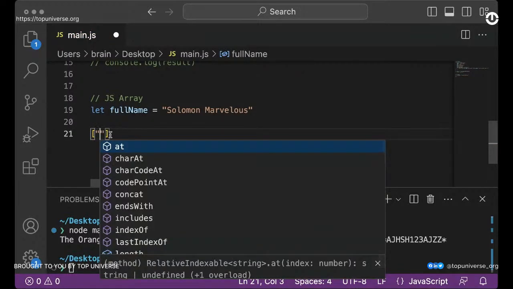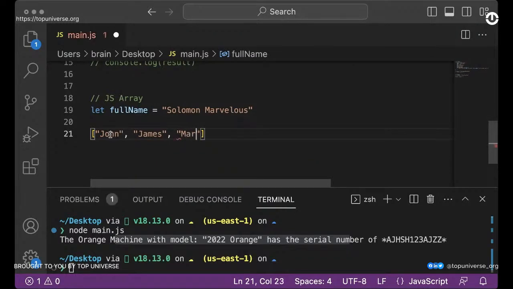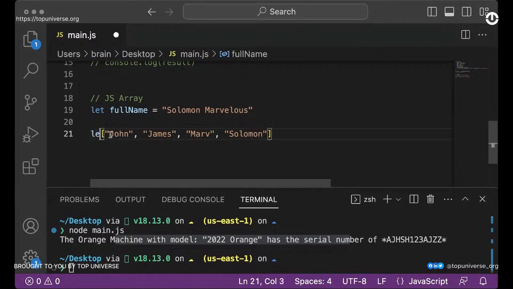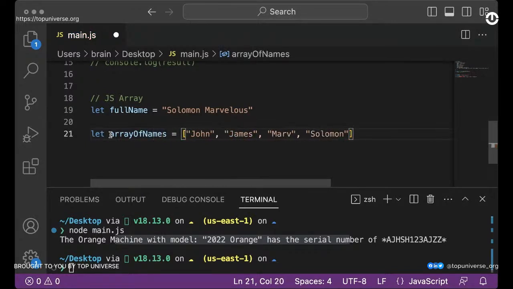So we can have multiple names. We can have John, we have James, we can have Marv, right? We can have Solomon. So now you see we have multiple names, and yes, I can call this array of names. Okay, all right, so now this is a string, right?